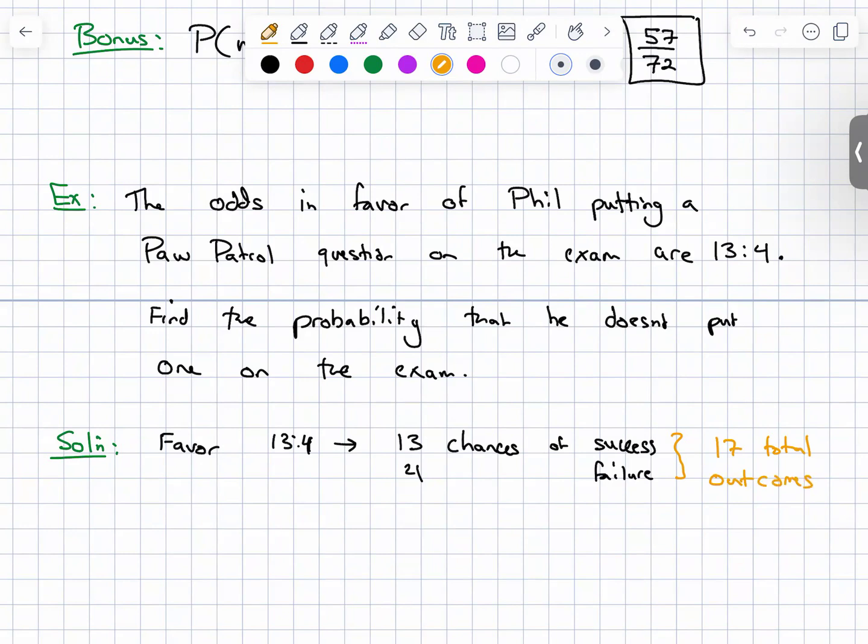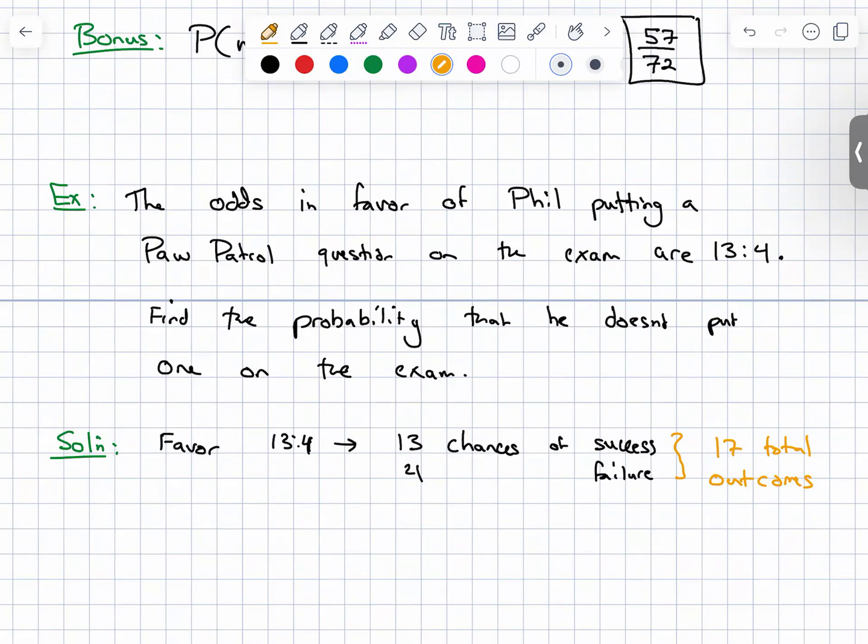The reason why I mention that is because that's what probability is. Remember, the connection here is that probability is the number of ways the event can occur divided by the total number of outcomes. So when you're given odds, you need to add them together to get the total number of outcomes. So is the answer 13 over 17 or 4 over 17?